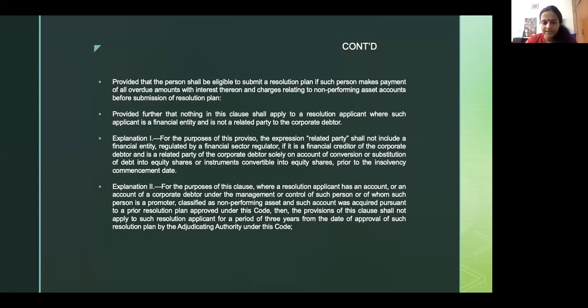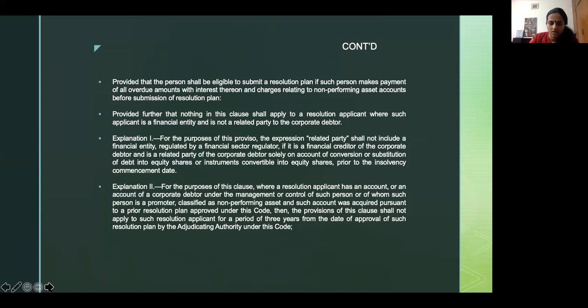Also, suppose a resolution applicant has an account on account of a corporate debtor. Suppose a resolution applicant has acquired a corporate debtor which was in the CIR process, and now because of that, it has acquired stake in an NPA which went into the CIR process. That particular resolution applicant is also allowed to bid for any other company, and the fact that it has acquired a company which was previously an NPA but through the CIR process won't be applicable to this company for 3 years from the date of acquisition of such other company which was a corporate debtor under the CIR process.